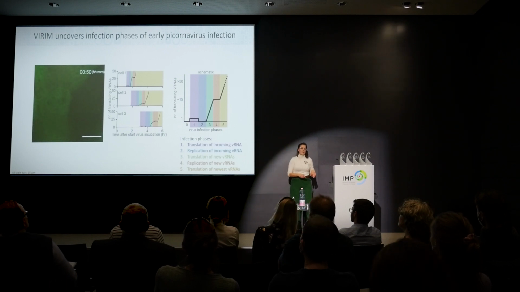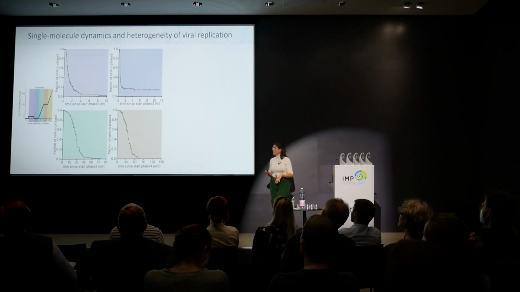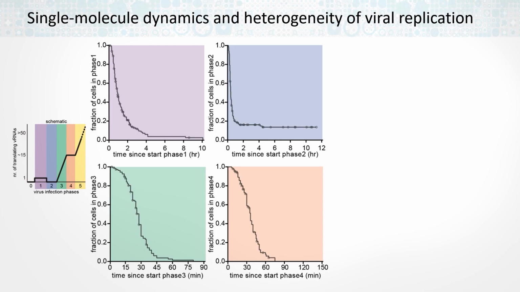And using this assay, we can now measure the dynamics of replication by, for example, measuring the duration of each phase. So in this graph, we see phase 1, 2, 3, 4, and we plot the distribution of the durations by a Kaplan-Meier curve. So that means all the cells are aligned at the start of a phase, and then if a cell is leaving that phase and starting the next one, there's going to be a drop in the graph. So for example, we see that the duration of phase 3 and phase 4 have a very narrow distribution and take about 30 minutes.